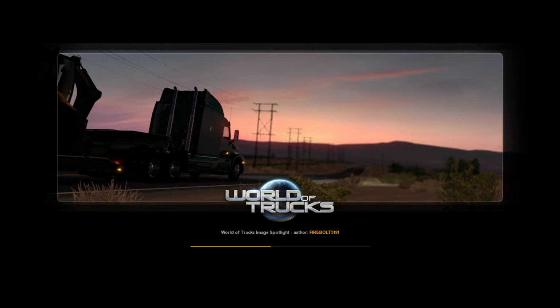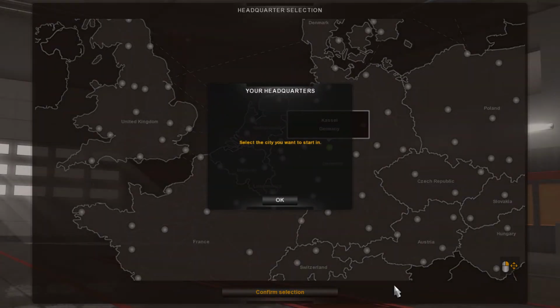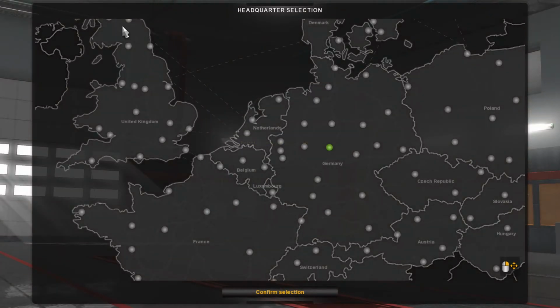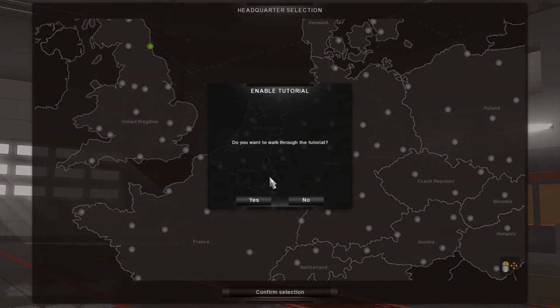Finish the wizard, and this is going to take us to the next part of creating a profile, selecting the city you want to start in. I like to start in my hometown, and my hometown is Newcastle upon Tyne in the gorgeous northeast of England. A lot of good things in this area, a lot of nice people. So we're going to select Newcastle upon Tyne, hit confirm selection. Do you want to walk through the tutorial? No, I don't think we will.